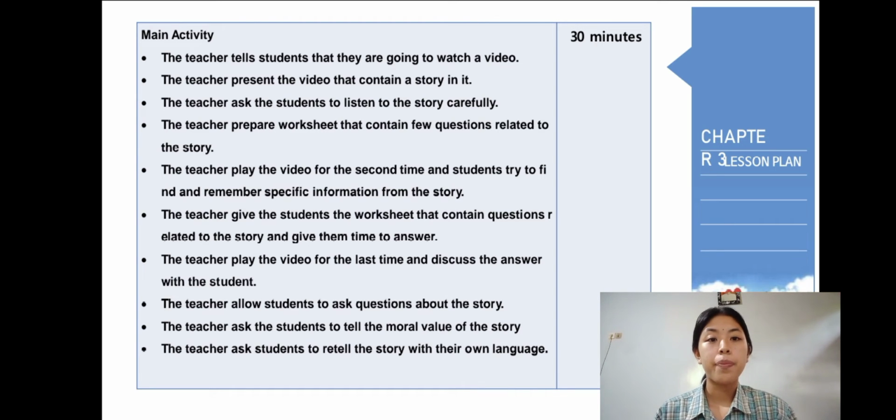And the fourth is the teacher prepares a worksheet that contains a few questions related to the story. The fifth is the teacher plays the video for the second time and students try to find and remember specific information from the story. This is a very important part because in the listening section, the teacher needs to repeat the story to make sure that the students catch something from the story. Next, the teacher gives the students the worksheet that contains questions related to the story and gives them time to answer. The next activity is the teacher plays the video for the last time and discusses the answers with the students.